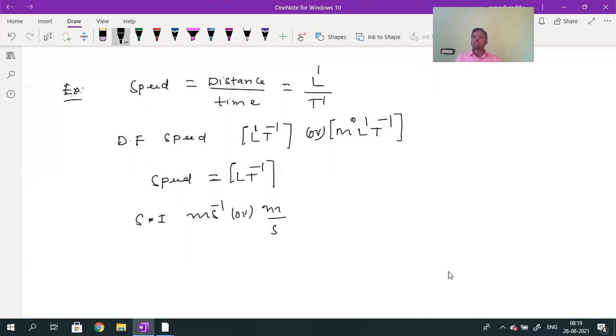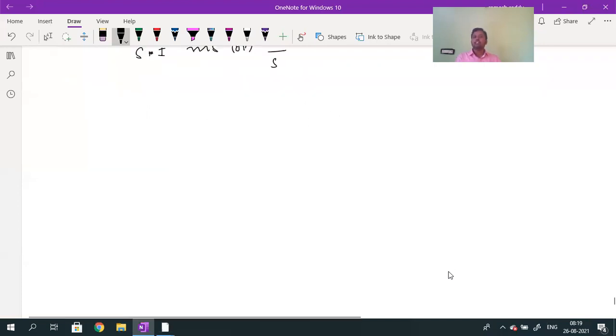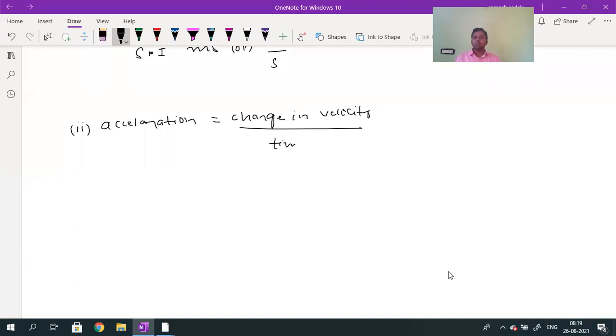The main use of the dimensional formula of a physical quantity is that you can write the units by seeing it. Now the second example is acceleration. What is the dimensional formula for acceleration? Acceleration is the change in velocity divided by time taken. Velocity is nothing but displacement by time.